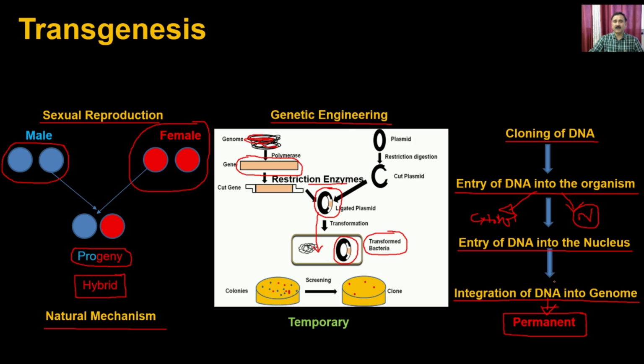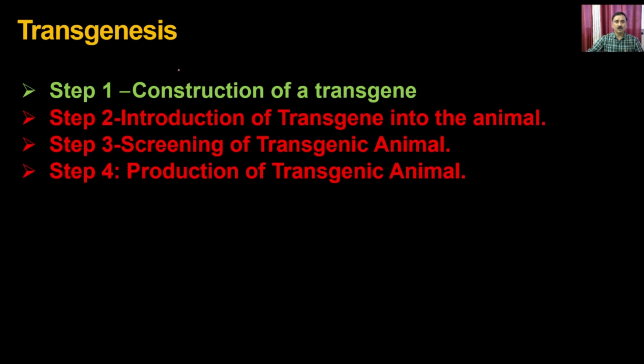Let's see how you can develop a transgenic animal. If you want to develop a transgenic animal, you have to perform four steps. In step one, you have to construct a transgene, which means the foreign gene which you are interested in introducing into the animals. This transgene has to be cloned into a typical type of vector, so that it is able to integrate into the genome of the animal.